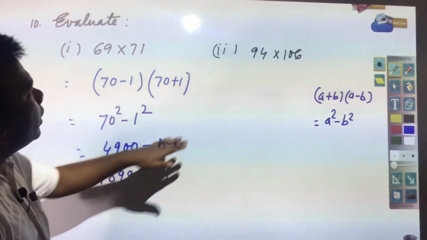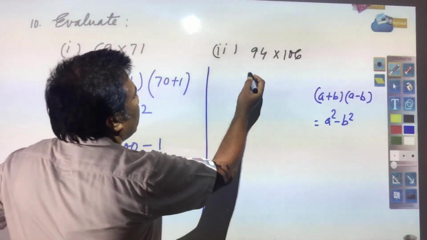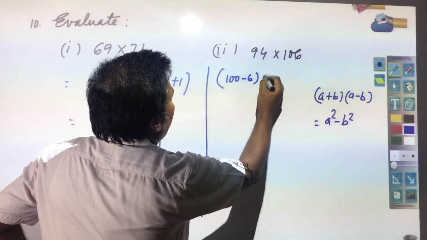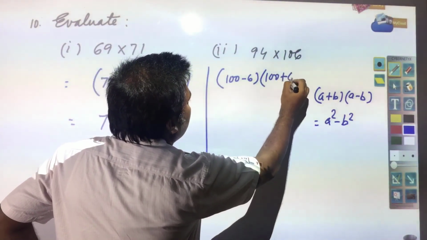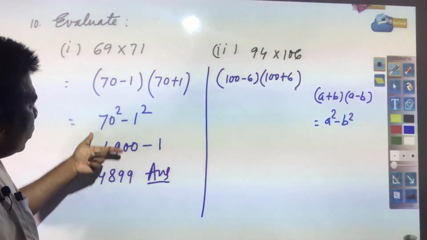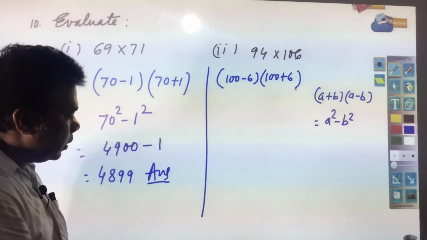In the same way this is required to be written, what we will write? This one, this can be written as 100 minus 6 and 100 plus 6, a minus b into a plus b, then you need to follow the formula, put the value and find out the answer.